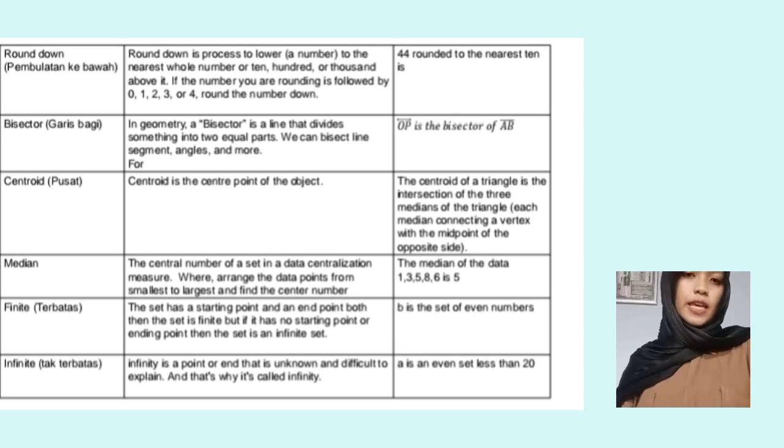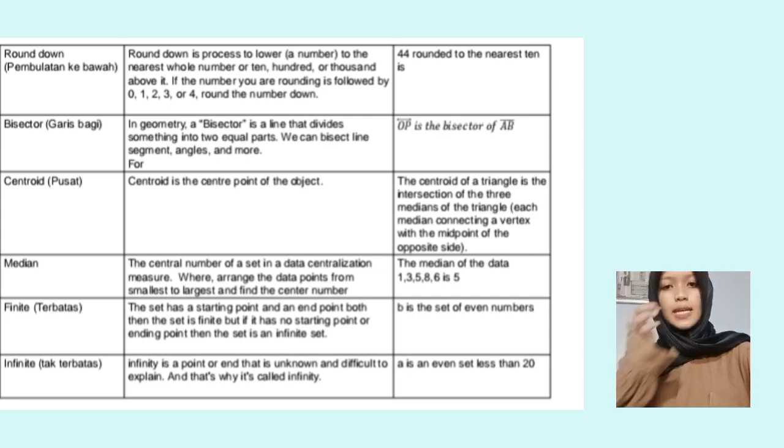The eighth vocab is median. Median is the central number of a set in a data centralization measure, where you arrange the data points from the smallest to largest and find the center number. Example is the median of the data 1, 3, 5, 8, 6 is 5.